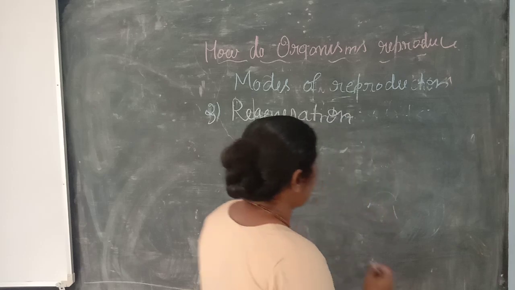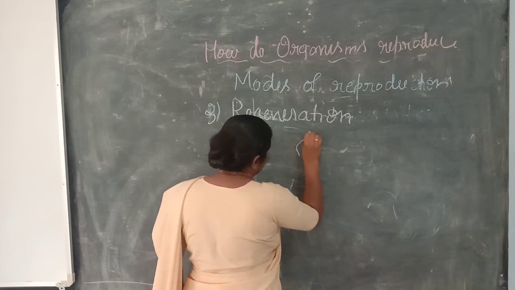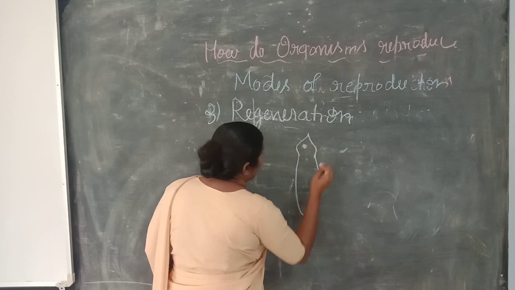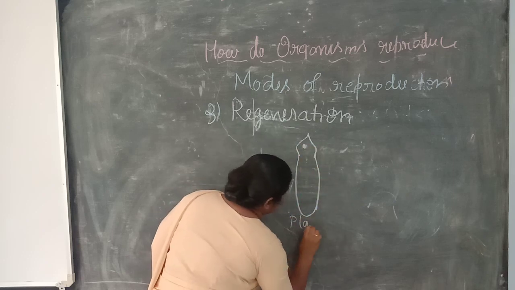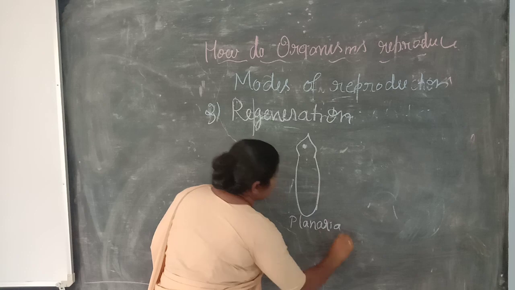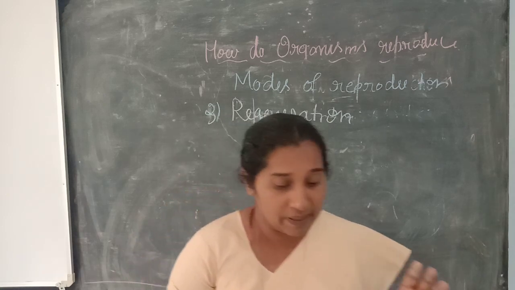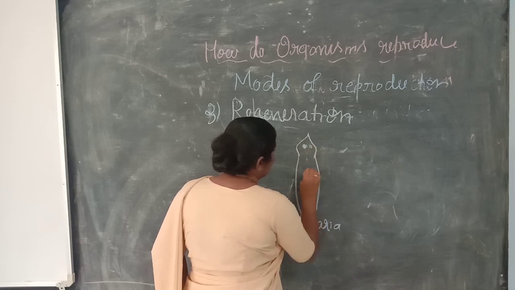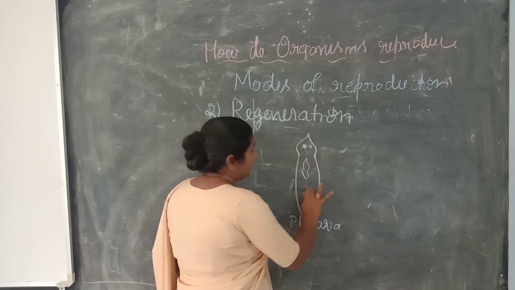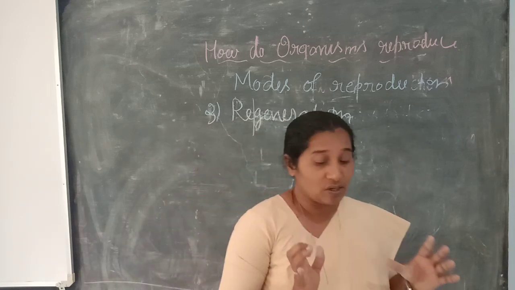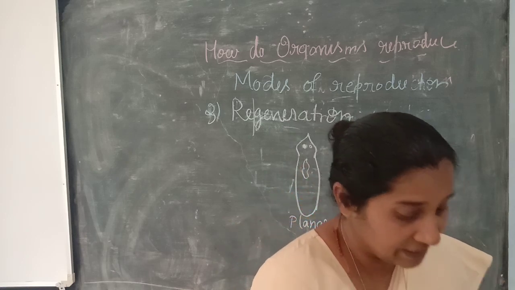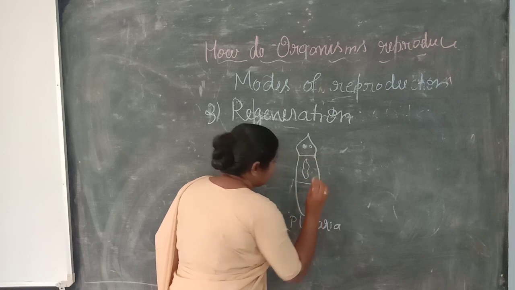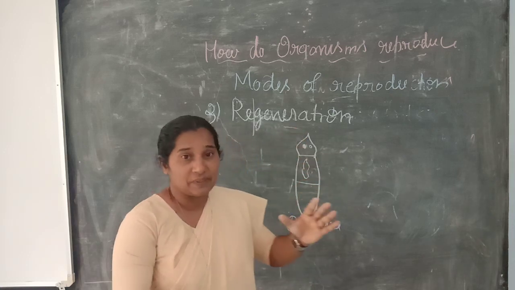So one example. I write here one organism, which I have drawn. We call it planaria. Just see the board. You can make out 2 eyes, and there is a body part. There is one organism that is called a planaria. So what happens if you cut this planaria from here? It is made into 3 pieces.